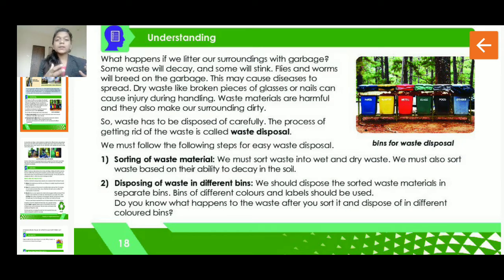The waste that decays quickly in soil and mixes with it, we will keep separately because it is easy to dispose. But the other waste, that is the plastic waste or the glass bottle or other metal substances, we should sort them differently, right? So this thing we should do.